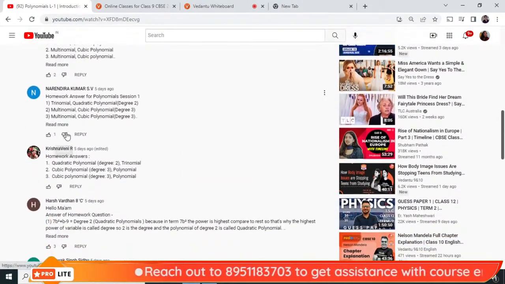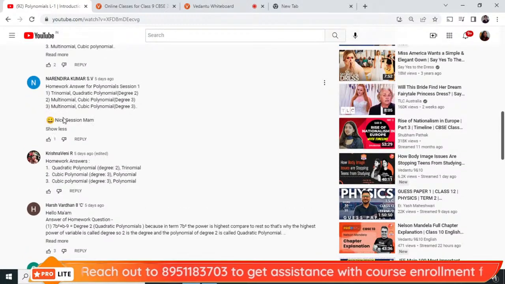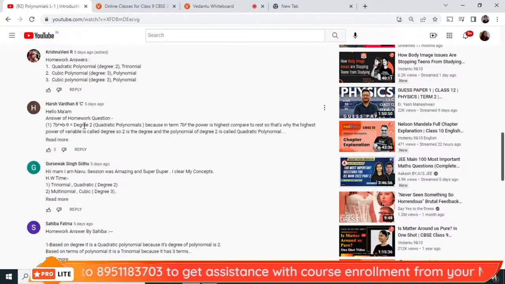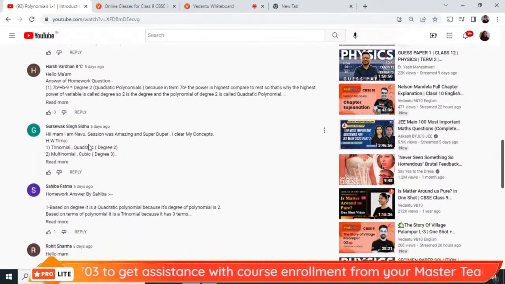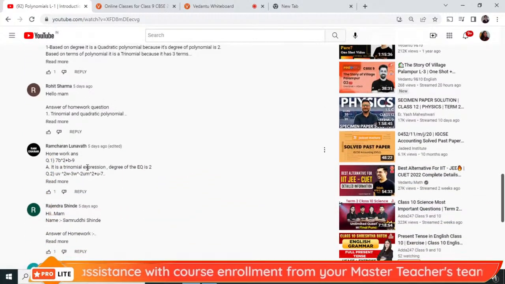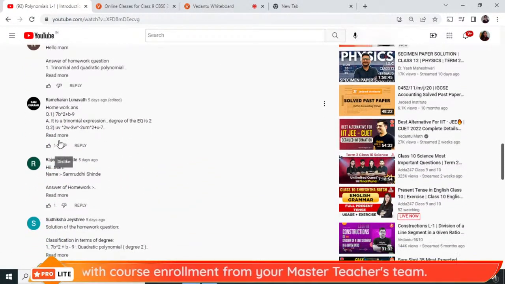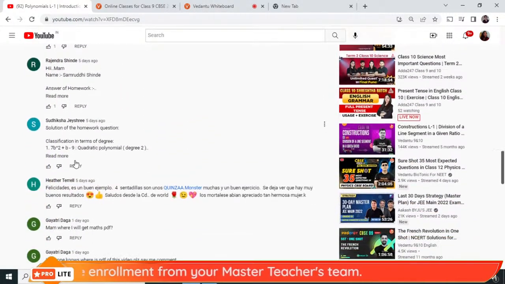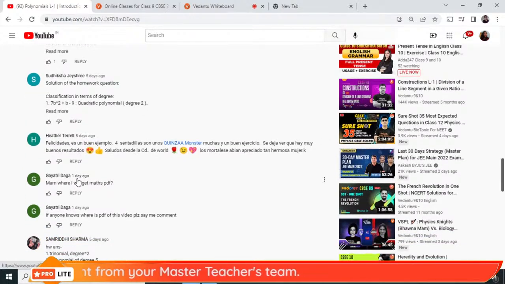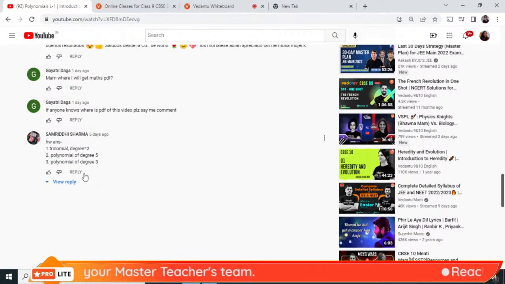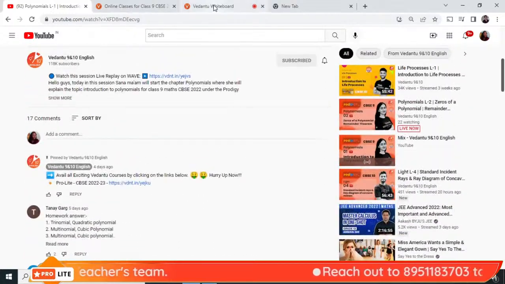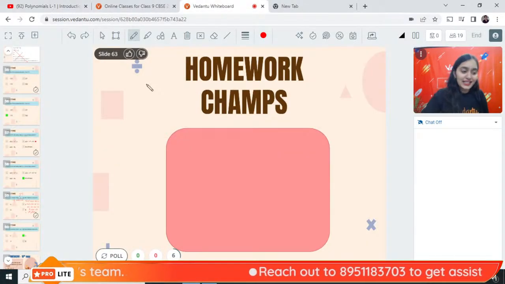So Tanay, then Narendra, Krishna, Harsh, Navu, Sahiba, Rohit, Ramcharan, then Samruddhi, Sudiksha, then we have Samriddhi. These are the homework champs who have given the answer correctly.